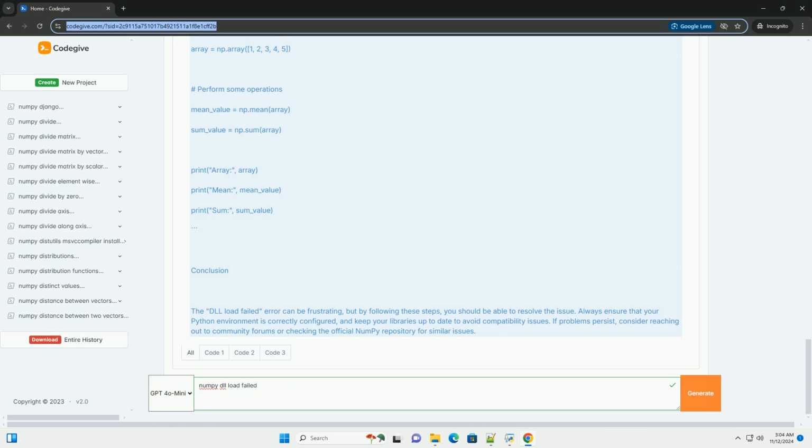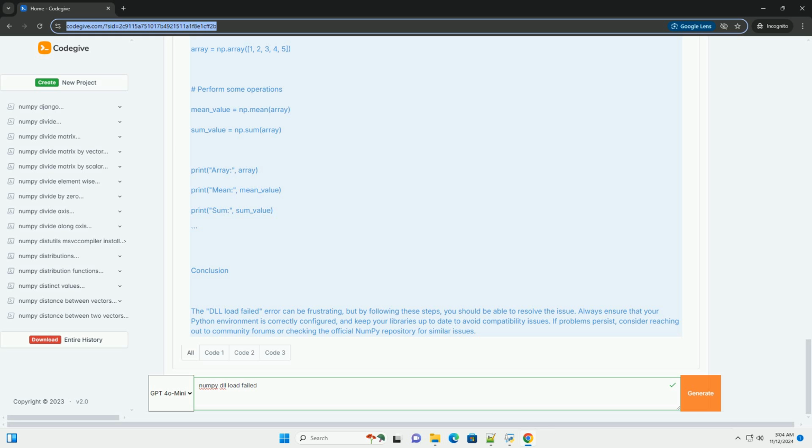2. Missing dependencies. Numpy relies on several underlying libraries, like MKL, BLAS, etc. If these are missing or incompatible, it can cause the DLL load to fail. 3. Environment issues. If you're working in a virtual environment, ensure that your environment is correctly set up. 4. Corrupted installation. Sometimes, the installation of numpy or one of its dependencies may become corrupted.